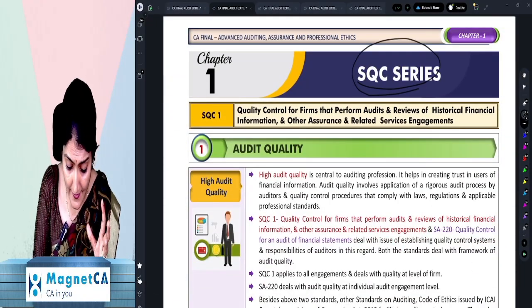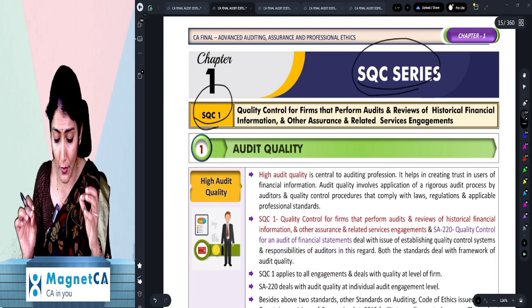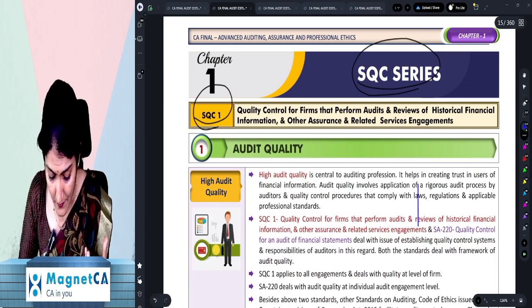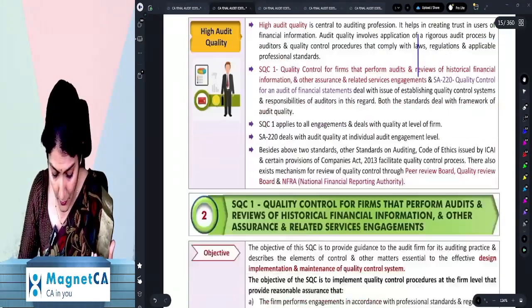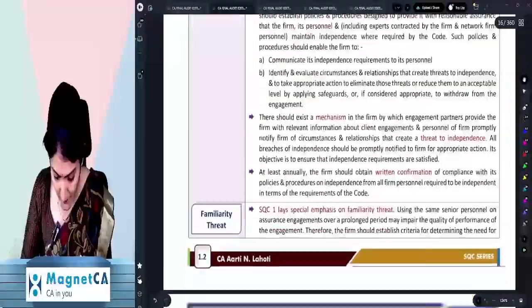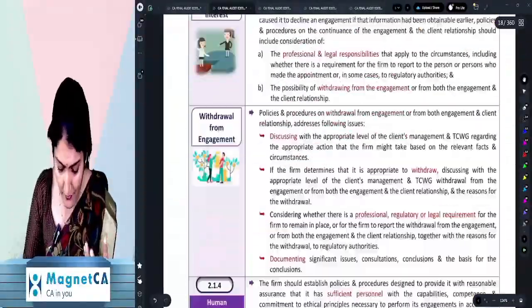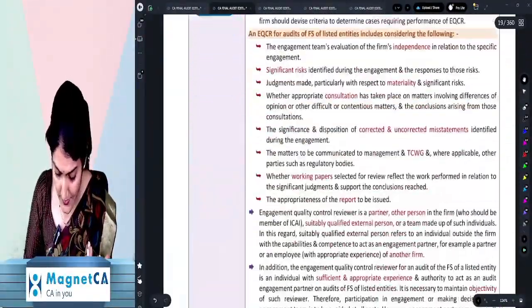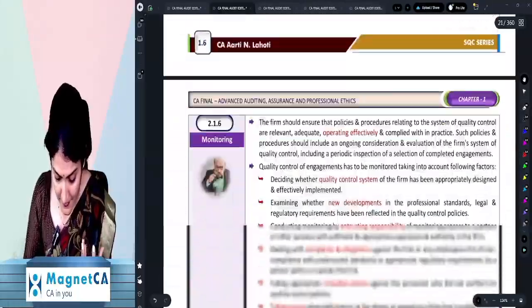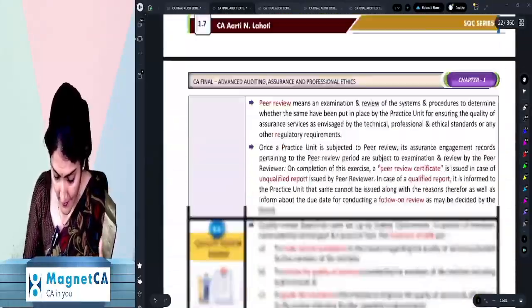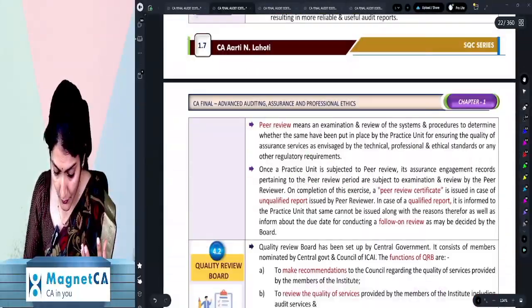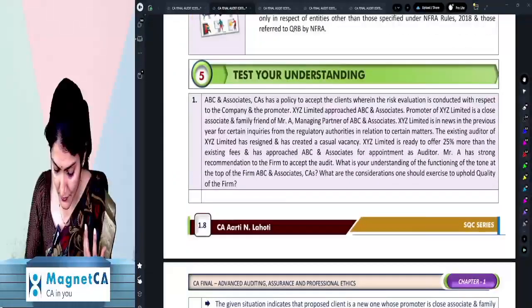In the SQC, we have just one standard on quality control, that is SQC 1. Talking about audit quality, SQC 1 is the entire content of that particular standard on quality control. And then after the end of the standard, they have quality review control and peer review, quality review board,